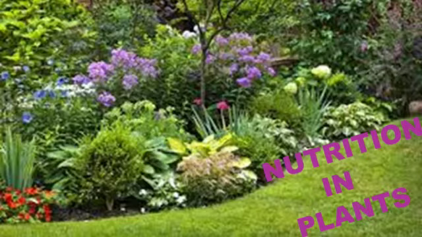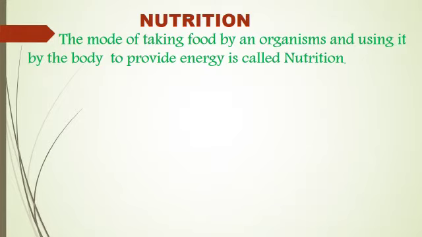In this chapter, you are going to learn about nutrition in plants and its types. Nutrition. The mode of taking food by an organism and using it by the body to provide energy is called nutrition. It is nothing but a way by which an organism takes food and how it is used by the body to give energy.